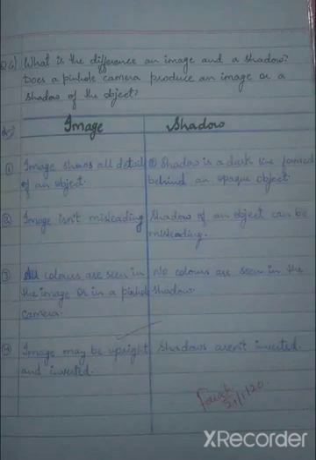Question number 6. What is the difference between an image and a shadow? Does a pinhole camera produce an image or a shadow of the object? Make a column and write image and shadow. Now start writing. Point number 1. Image shows all the details of an object. Shadow is a dark area formed behind an opaque object. Number 2. Image isn't misleading. Shadow of an object can be misleading.